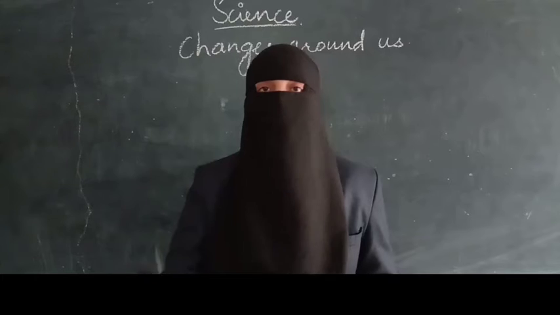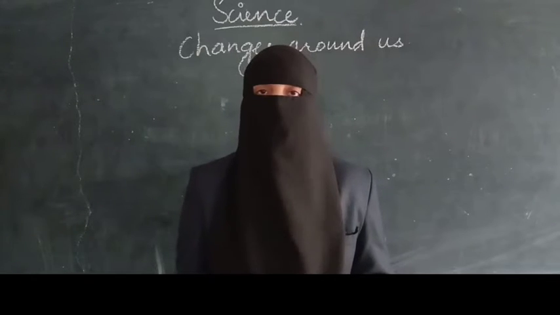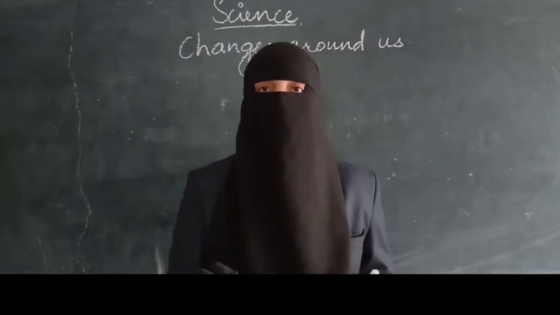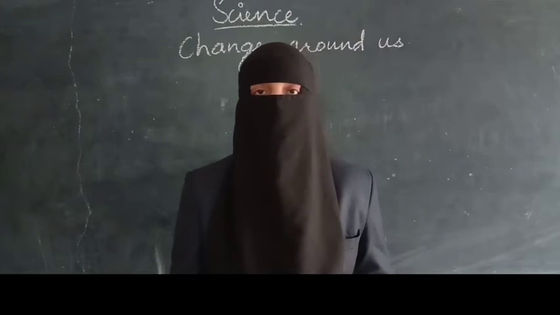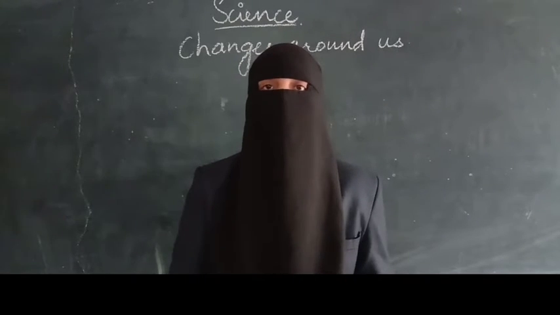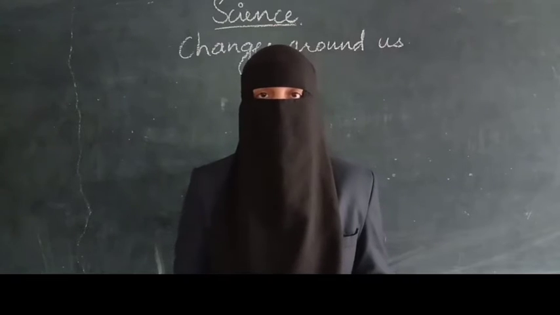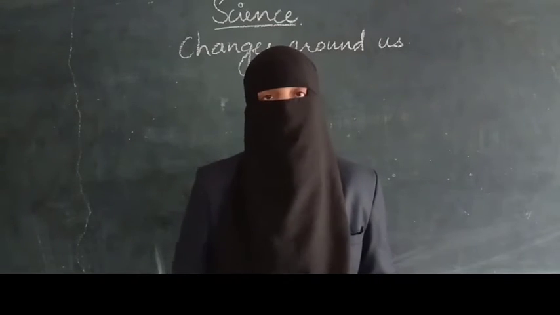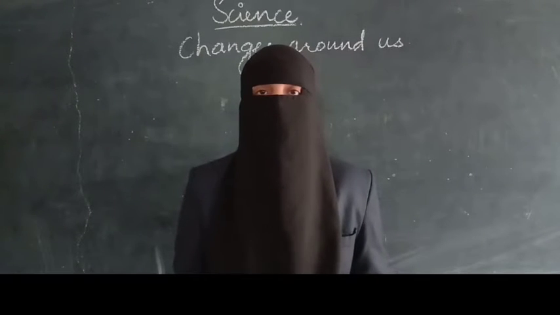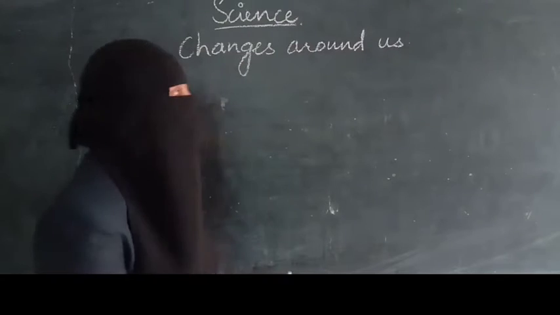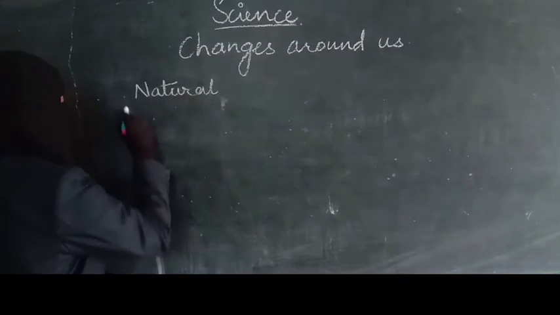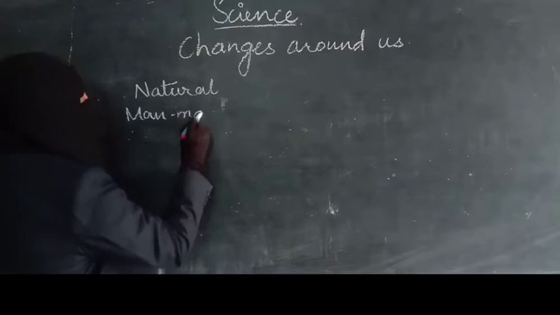Changes in the season are also natural. Whereas some of the changes are artificial, which are not natural, like fading or getting a spot on the t-shirt, or even conversion of milk to curd, or making of a pot by using clay soil, or making tea, making laddu, etc. All these are artificial or man-made changes. That means changes can be divided into two types, that is natural and man-made changes. Man-made changes are artificial changes.